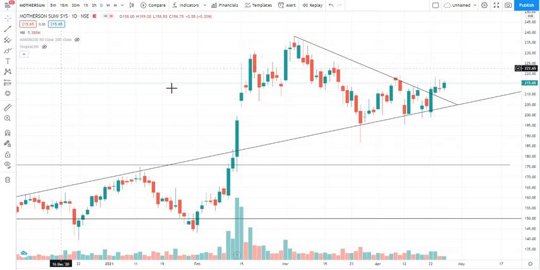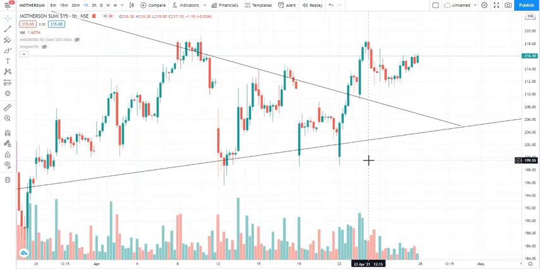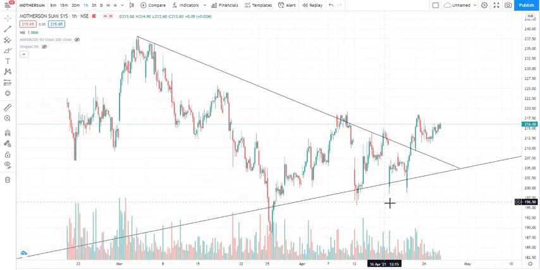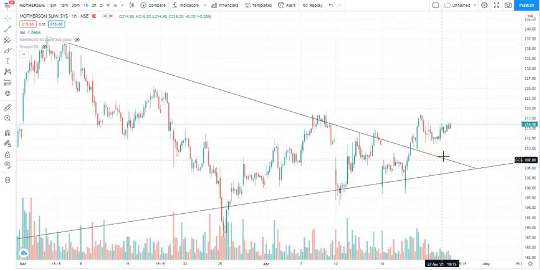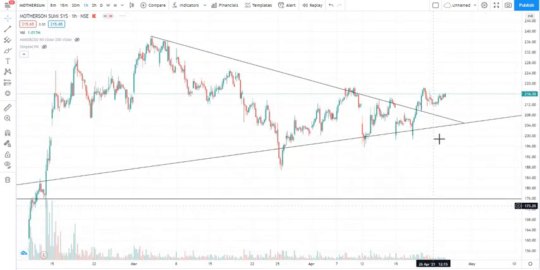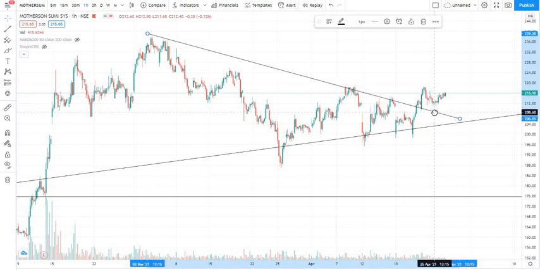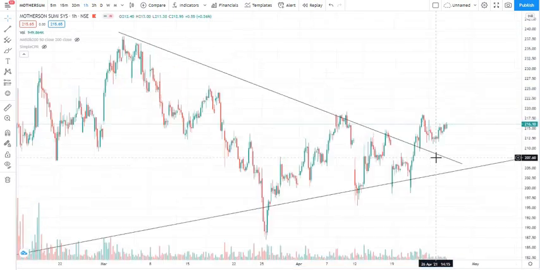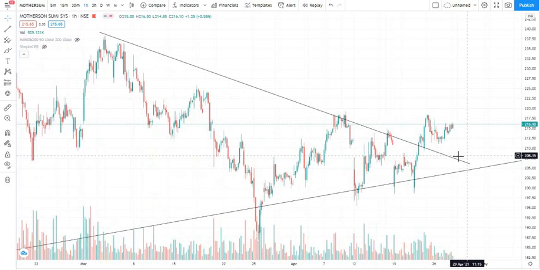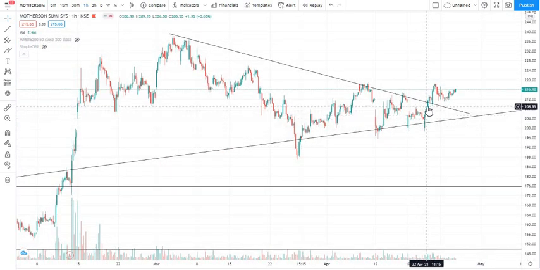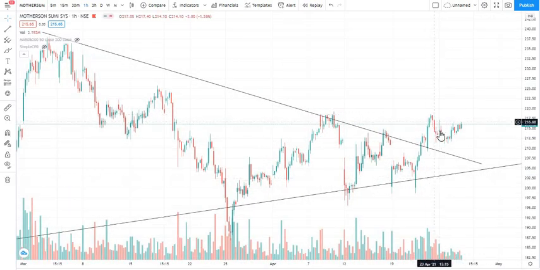Let me switch it to 1 hour time frame. So this is how it looks. Let me just align this line properly in 1 hour time frame. Okay, so now we can see this stock has given a breakout from the triangle pattern also, and now it has retraced back and started moving up.